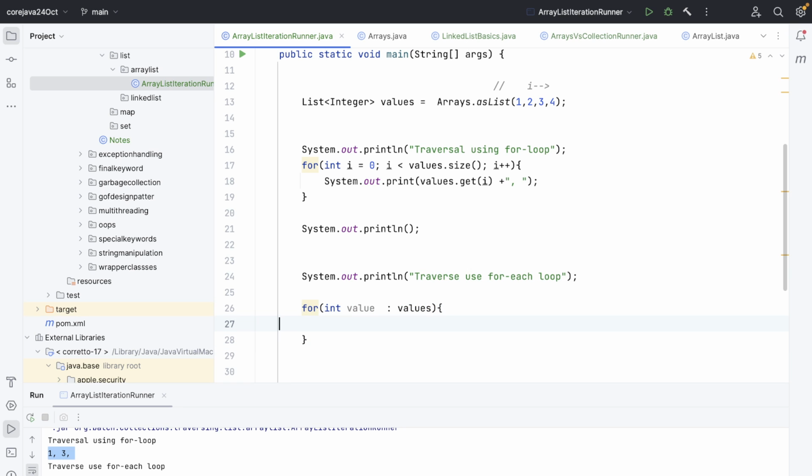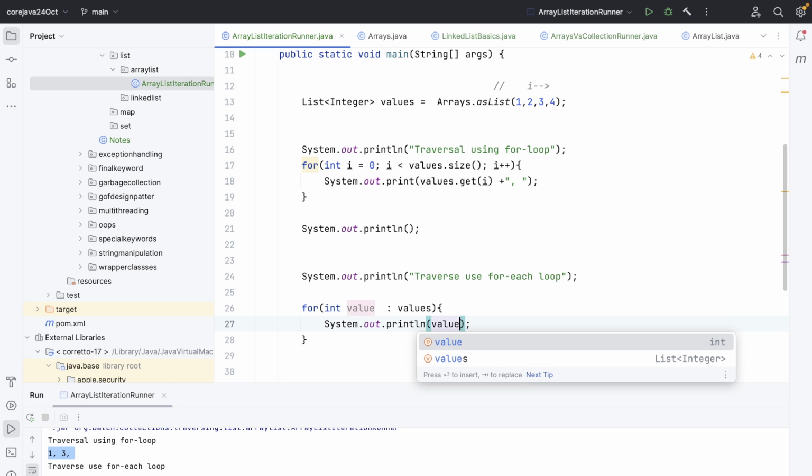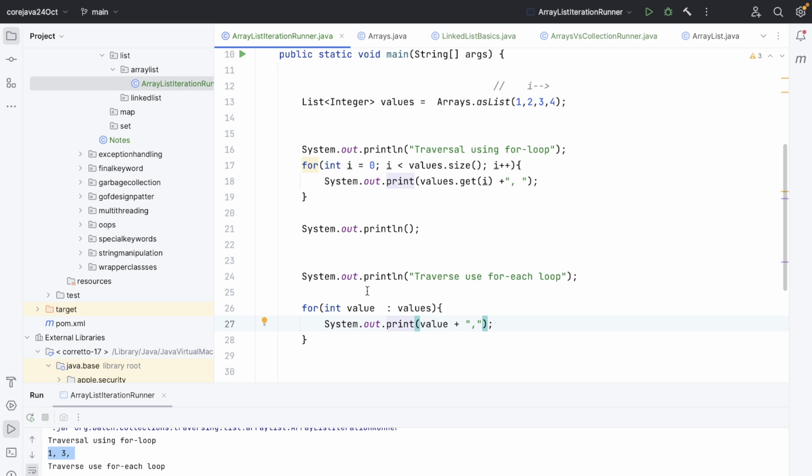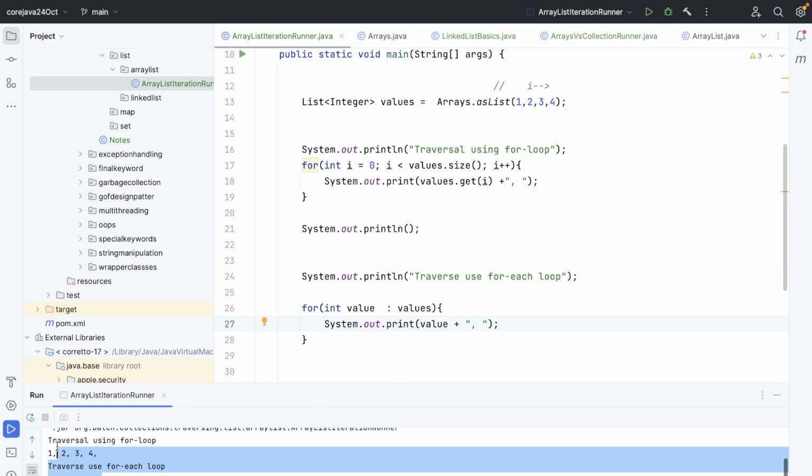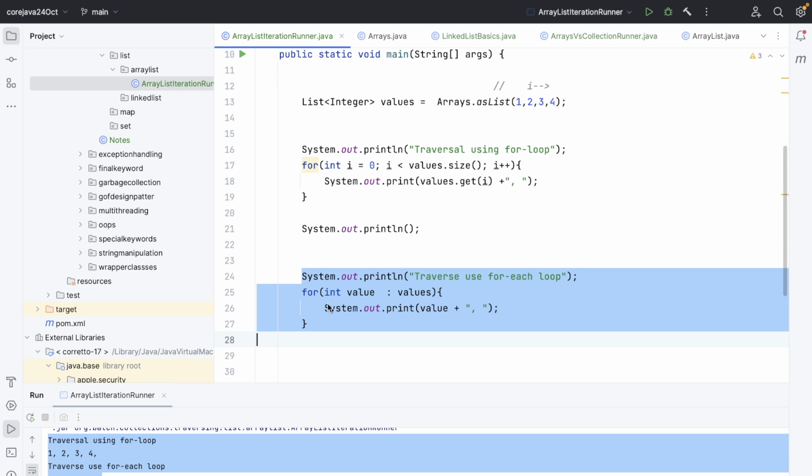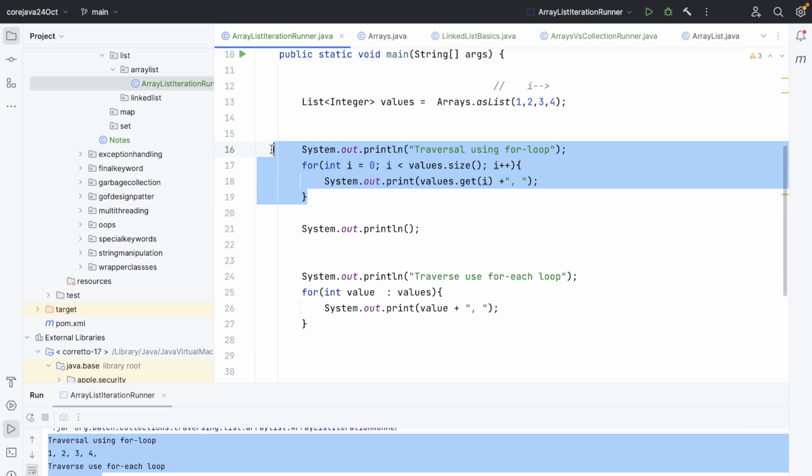The only thing I can do is break the values here. If I'm already getting the values, so directly value plus and this and this. So this is again the same thing. If I run this, traversing using for loop, this, traversing using for each loop, this, right? Okay, I can add a space over here just to make sure both return the same data. See, same, right? So this is for each loop and this is for loop.